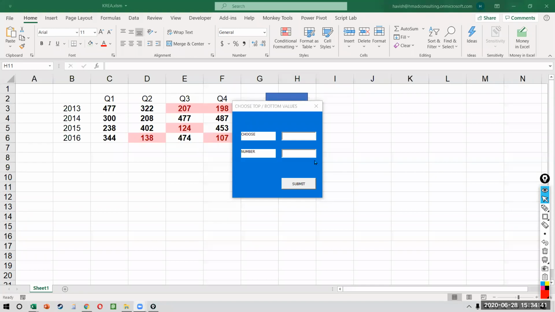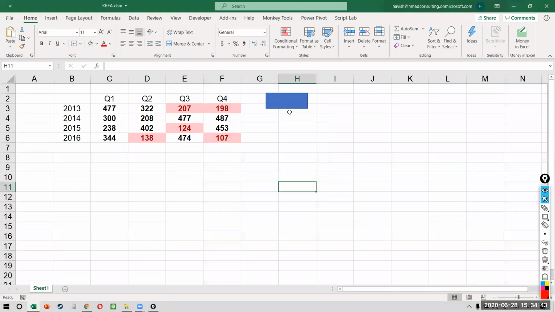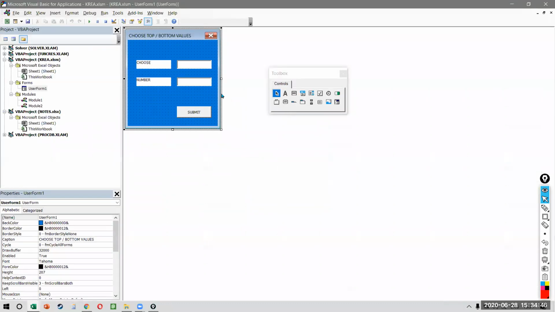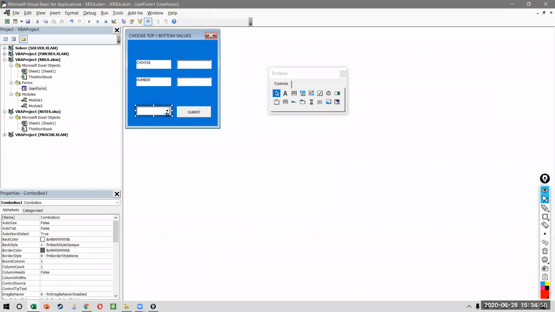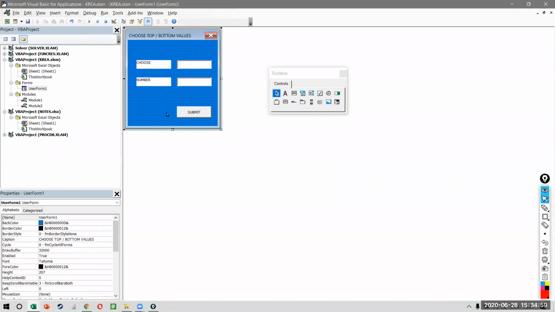Is it possible to have a drop down? Yeah, absolutely. I haven't put it. You can have a drop down value as well. So there is a drop down here. You have a list box and you have a combo box, right? So you can use the combo box and the combo box can have the values. I'm not doing that, but I mean, it's the same thing.